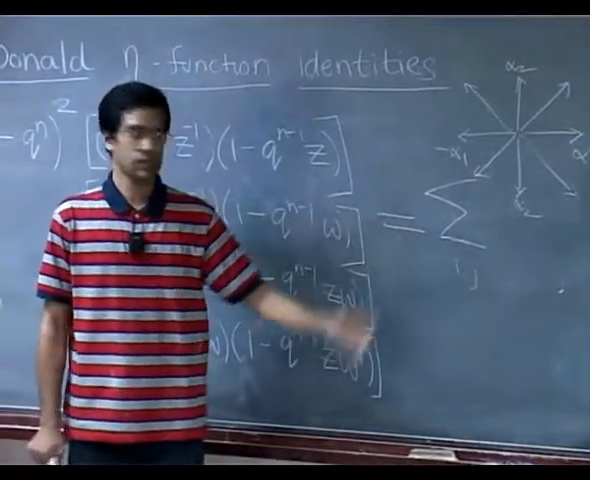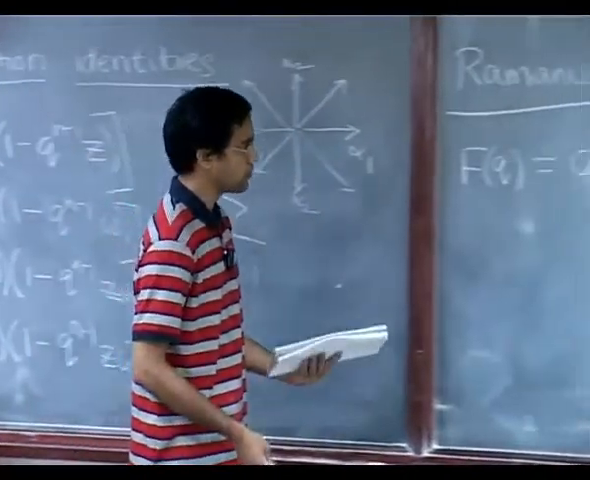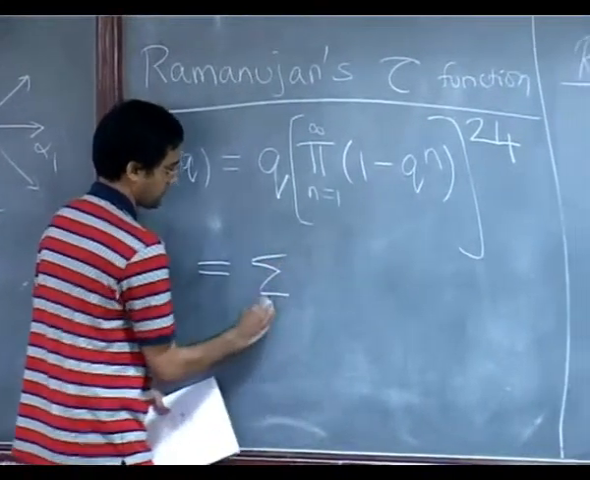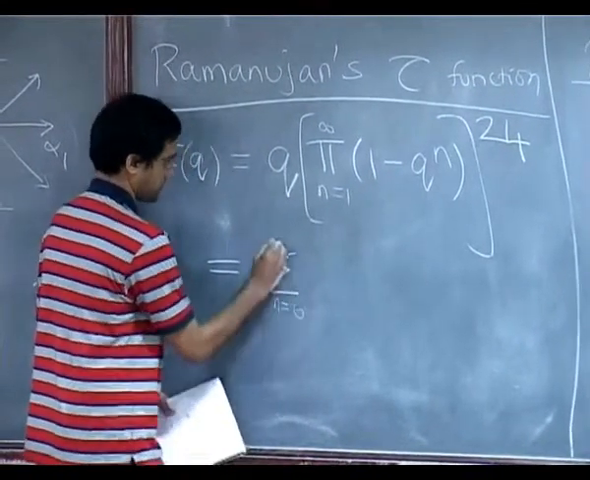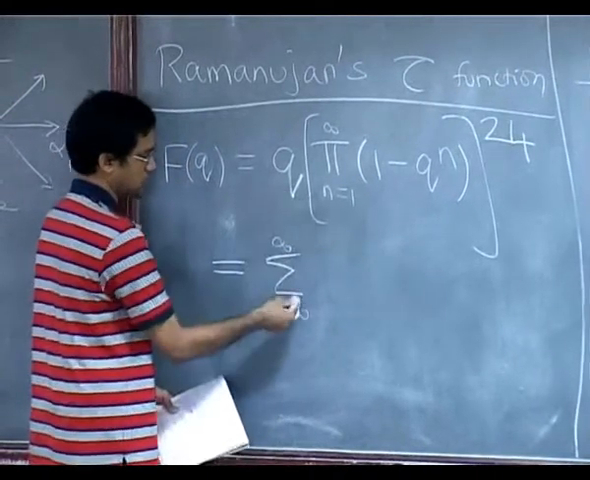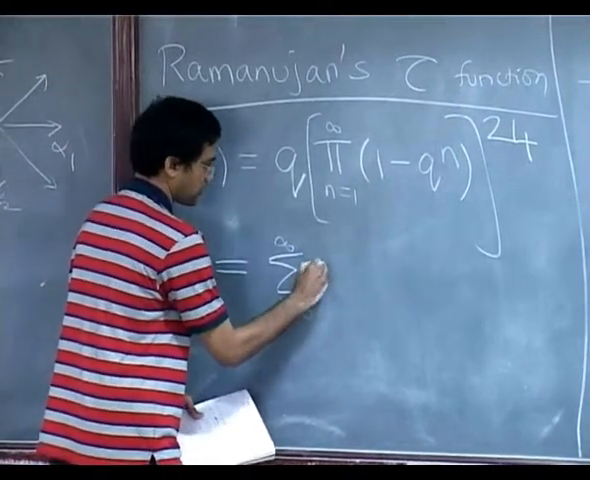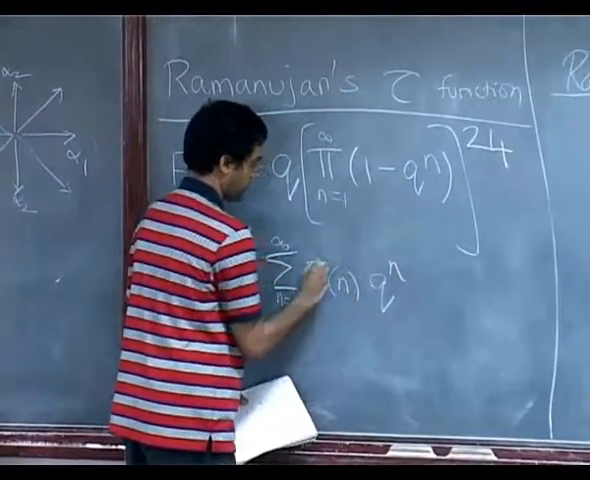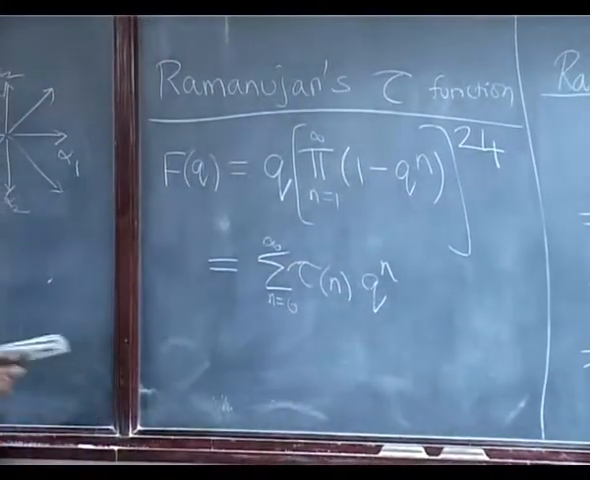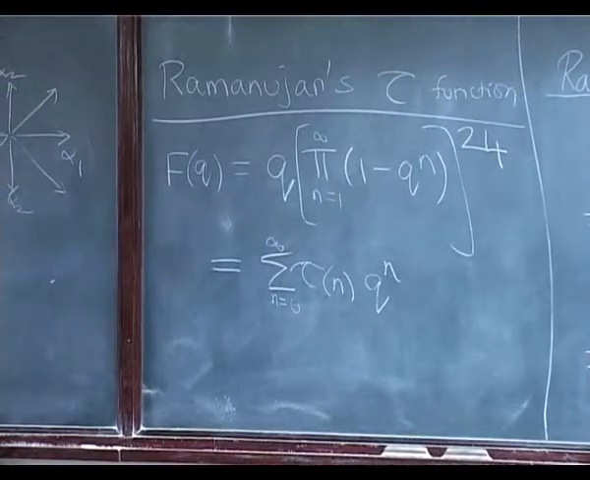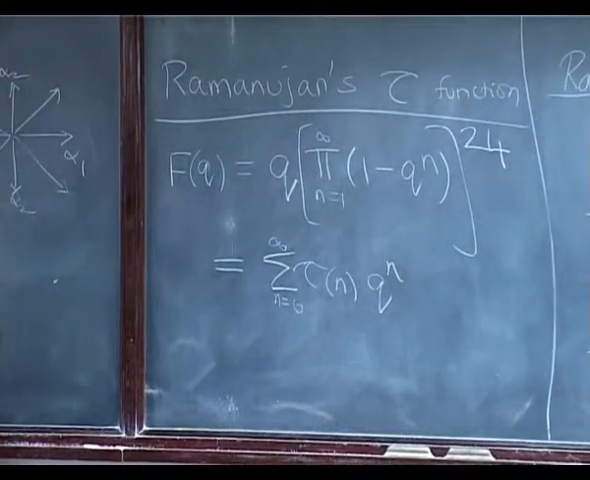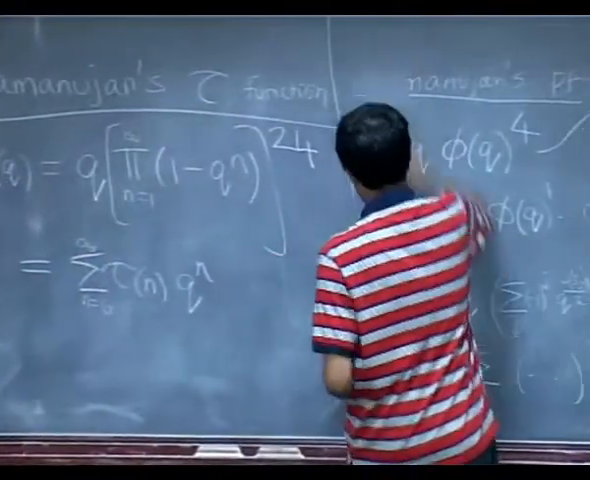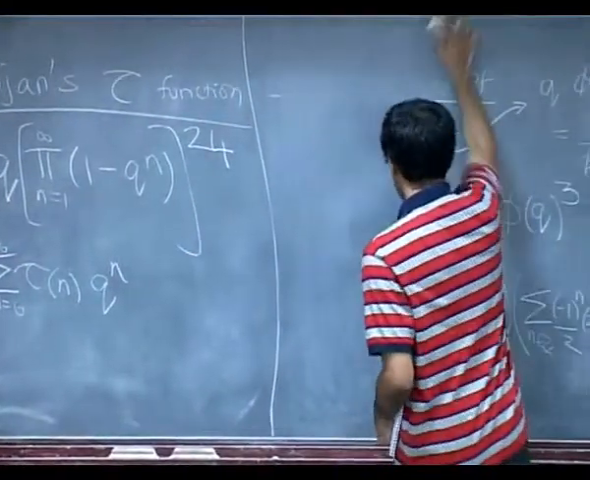Okay, so that's the function f of q, and its coefficients. Of course, it doesn't have a constant term, but the coefficients of q to the n are called tau of n. Okay, it's called the Ramanujan tau function. Those values, they're all integers, sometimes positive, sometimes negative, and rather mysterious.